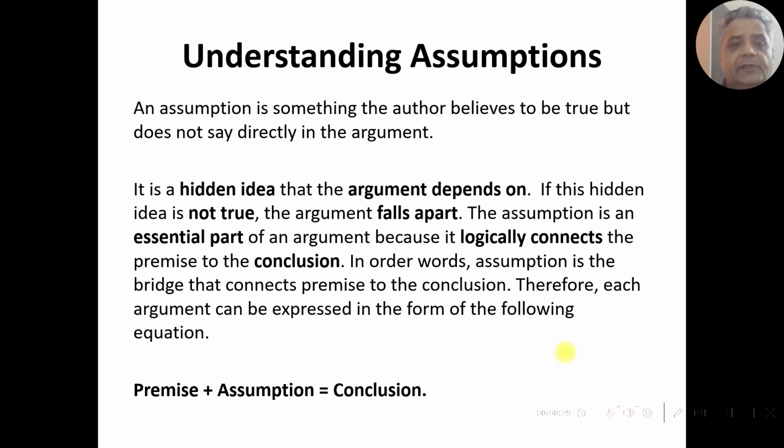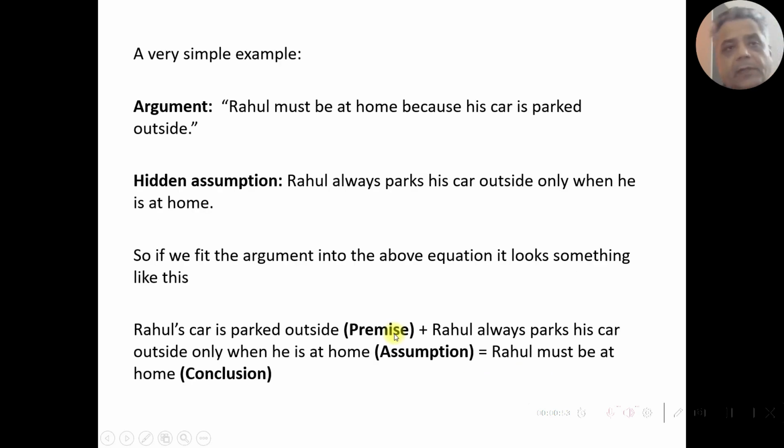The assumption is an essential part of an argument because it logically connects the premise to the conclusion. In other words, an assumption is the bridge that connects premise to the conclusion. Therefore, each argument can be expressed in the form of the following equation: premise plus assumption is equal to conclusion. So let's have a look at a very simple example.